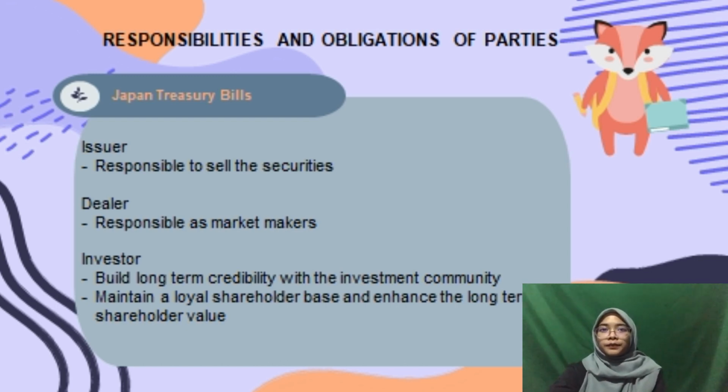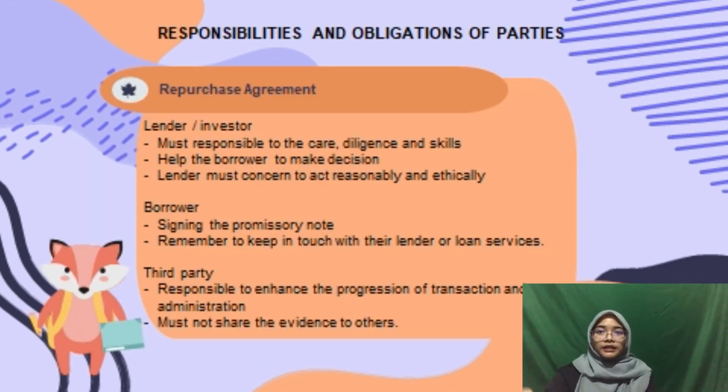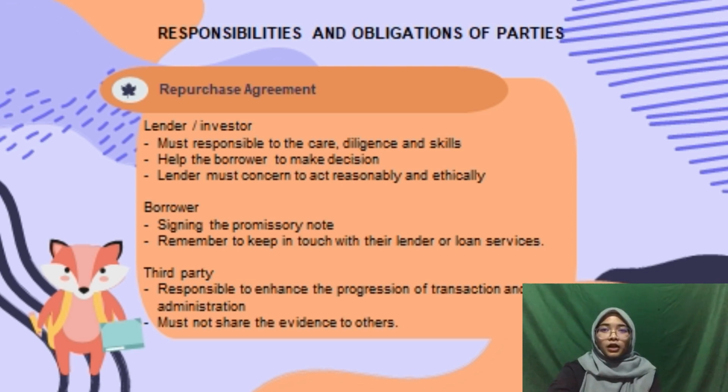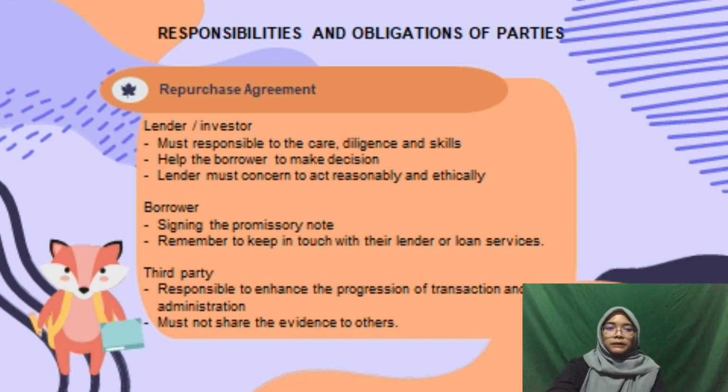The next one is the repurchase agreement. A lender or investor must be responsible with care, diligence, and skill, and they can also help the borrower make decisions, and they must consent to act reasonably and ethically. The borrower can sign the promissory note and should remember to keep in touch with their lender or loan services. And the third party is responsible for enhancing the progression of the transaction and administration, and must not share the evidence with others.